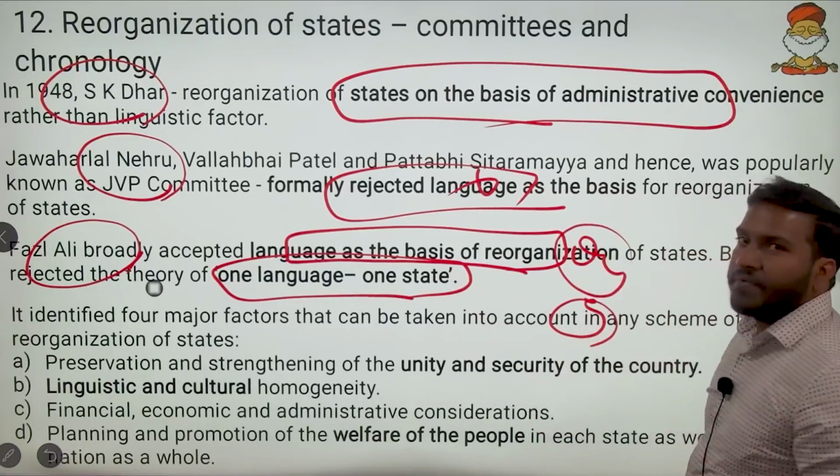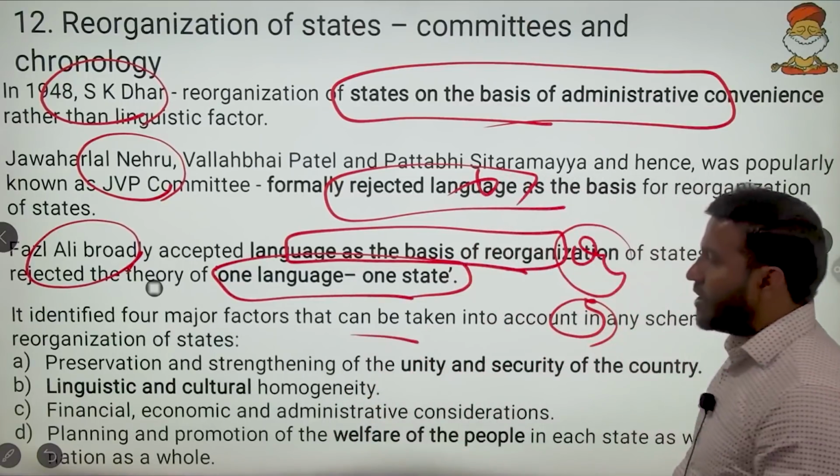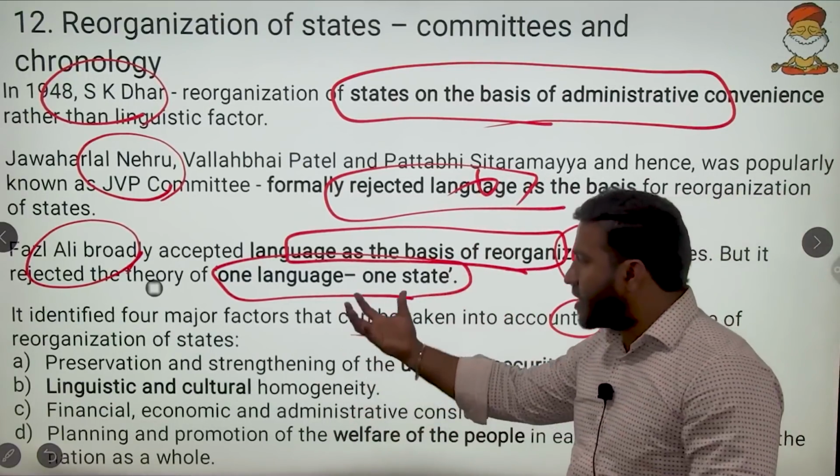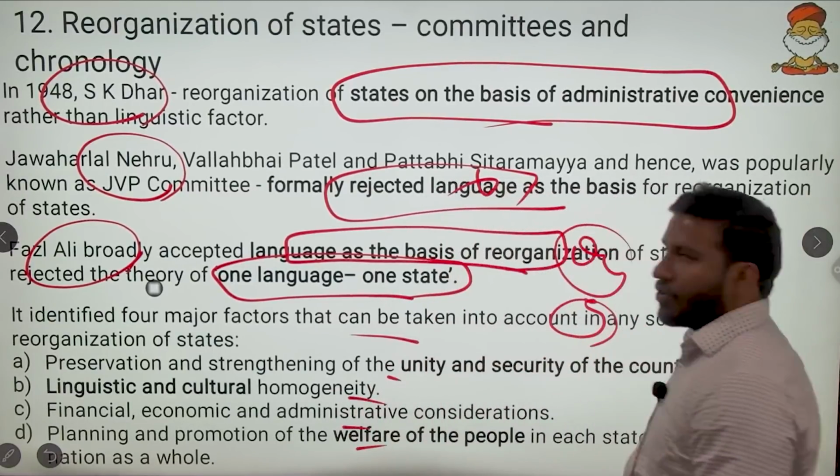It is not the only basis. It is one of the bases. Apart from that, the Fazal Ali Committee gave many other recommendations, so all these things we can go through here.